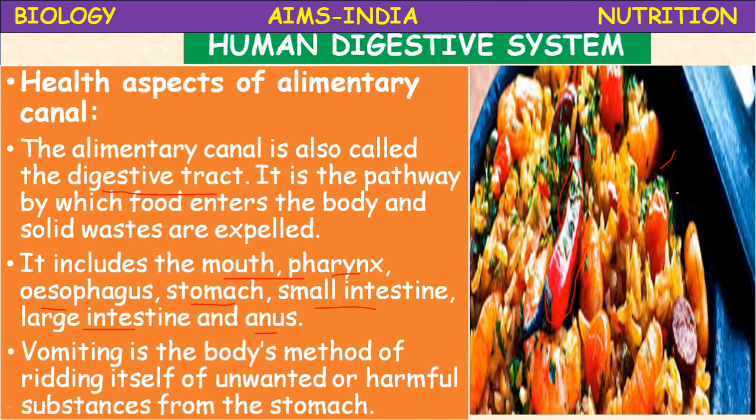It leads to indigestion, and that indigestion leads to vomiting. What does vomiting mean? It is nothing but the reverse process of peristalsis. The food present in the stomach is reversed and comes out through the mouth. It happens due to the imbalance of the pH of the food material inside the intestine.